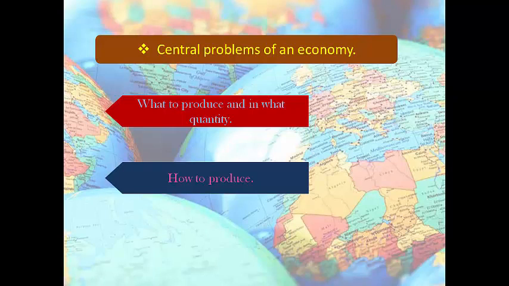An economy has to decide which type of technique should be used to produce goods. What is more important for the society? Whether more of labor-intensive technique or whether more of capital-intensive technique to be used for production.